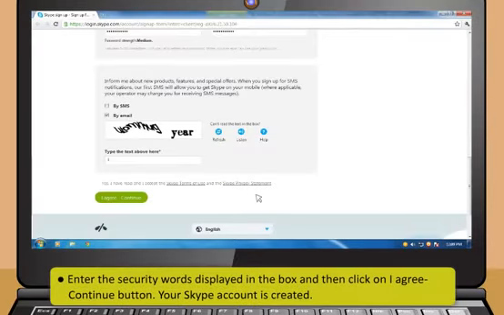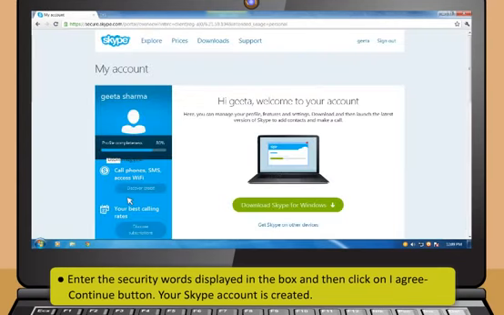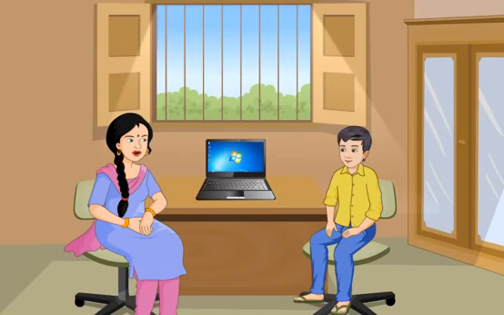Next, enter the security words displayed in the box and then click on the I Agree Continue button. Your Skype account is created. Now, I will teach you how to interact with contacts by using Skype. Yes, please do. All this is so very interesting.